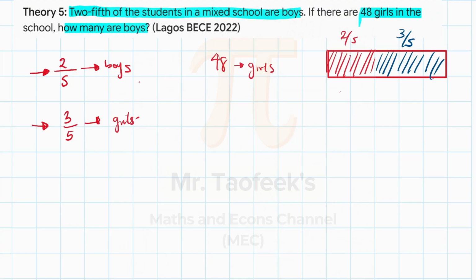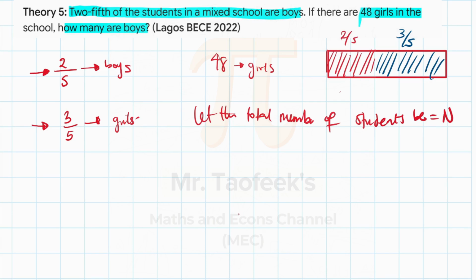So to now get the total number of students, let the total number of students be n. Since we have 48 girls in this school, we know that 3 over 5, which is the fraction of the girls, times the total population of students in the school will equal the population of the girls, which is 48.